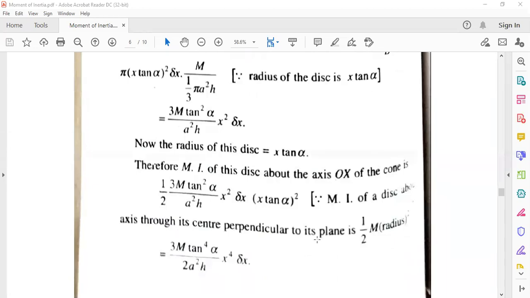Half is taken because of the upper half about the x axis, so we are taking half of this cone. That gives 3m by 2, x to the power 4 tan square alpha.